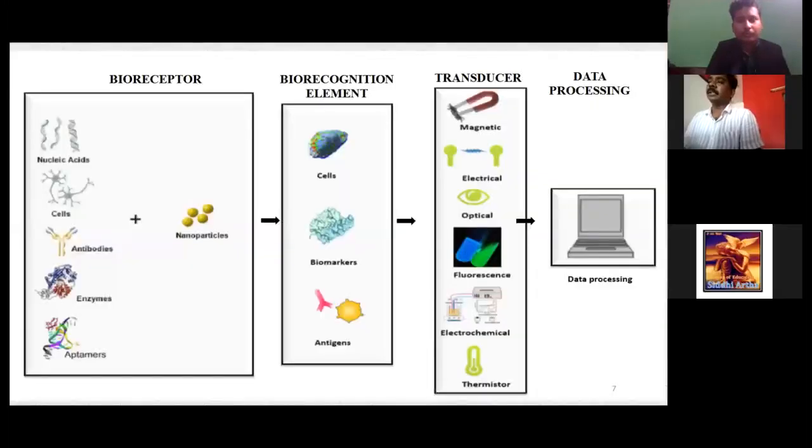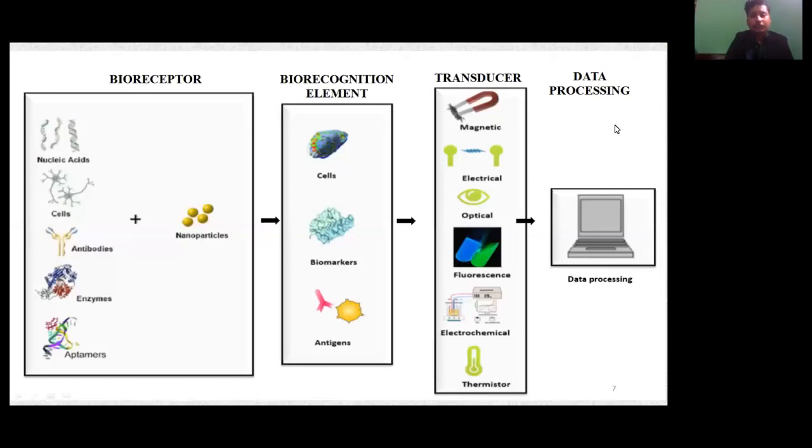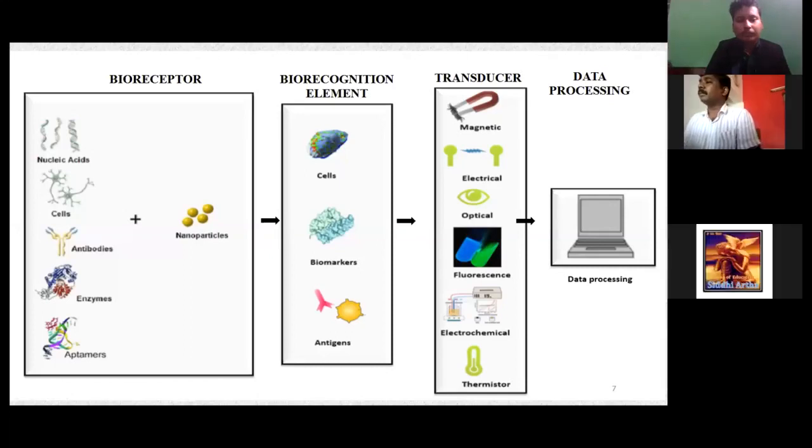The cells can be one of the target molecules. There could be biomarkers, or it could be an antigen, or it could even be an antibody. So when they combine together, they produce some signals. That signals can be received or amplified in the form of magnetic, electrical, or optical properties. As we said, optical may be naked eye, or it could be fluorescence.